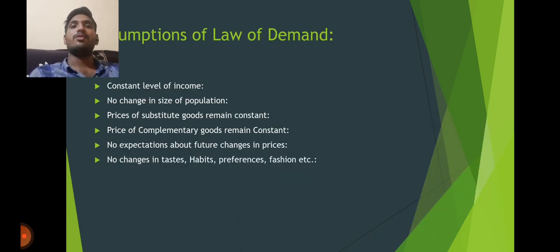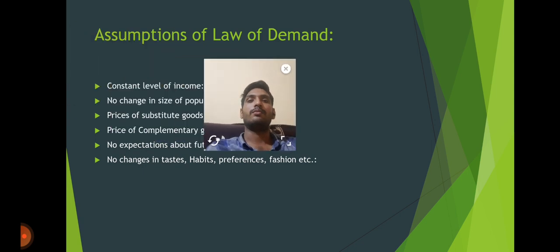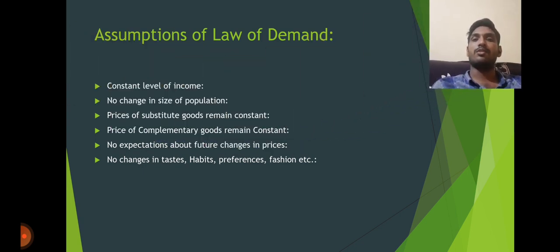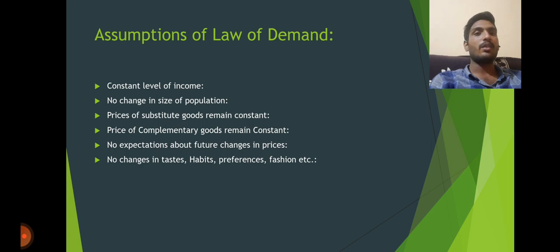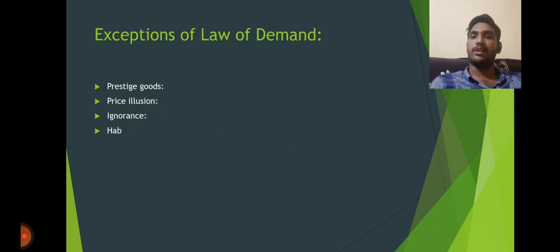So, the assumptions of the law of demand. The assumptions are, first of all, a constant level of income. Second, no change in the size of population. Third, the prices of substitute goods remain constant. Fourth, the prices of complementary goods remain constant. Fifth, no expectations about future changes in prices, and the last is no changes in tastes, habits, preferences, fashions, etc.